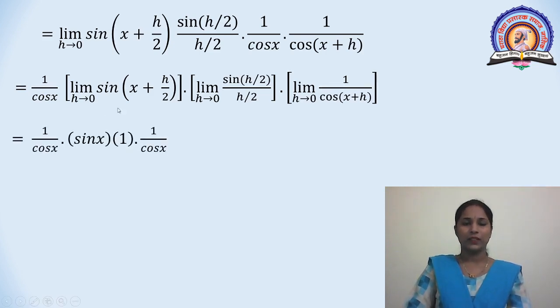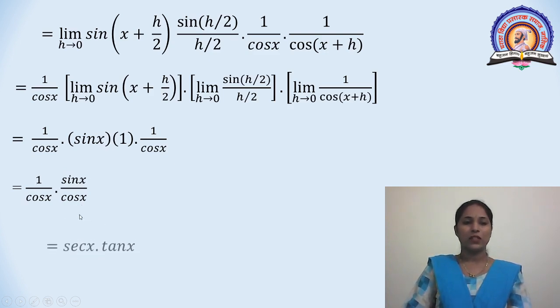We get 1 upon cos x, here only this h by 2 is 0, that is sin x, limit of this is 1 and limit of this value is 1 upon cos x, because h is equal to 0, only cos x remains. This is equal to 1 upon cos x into sin x divided by cos x.